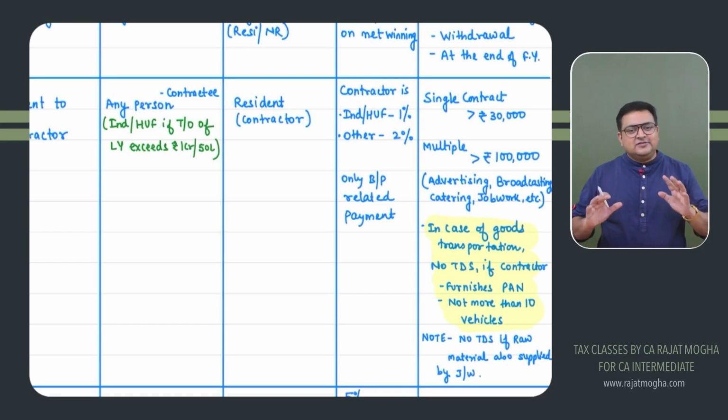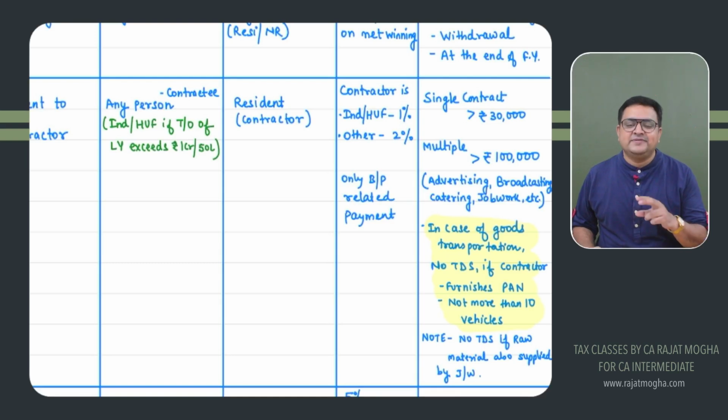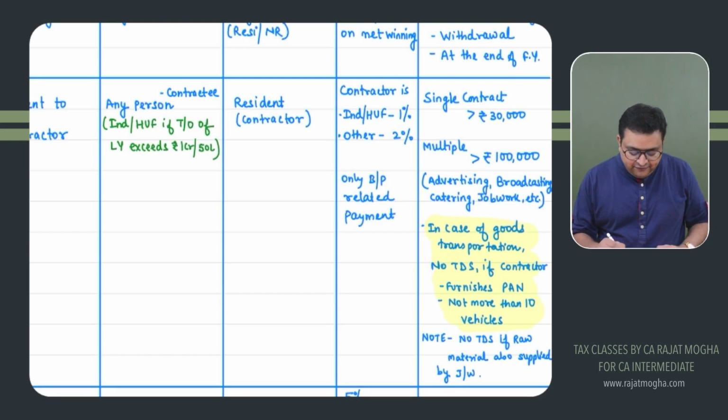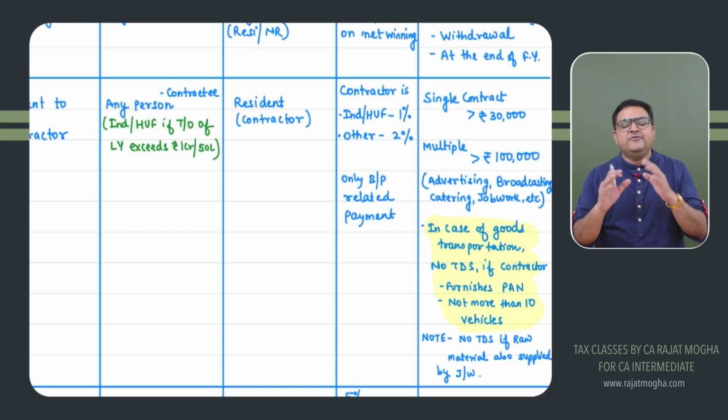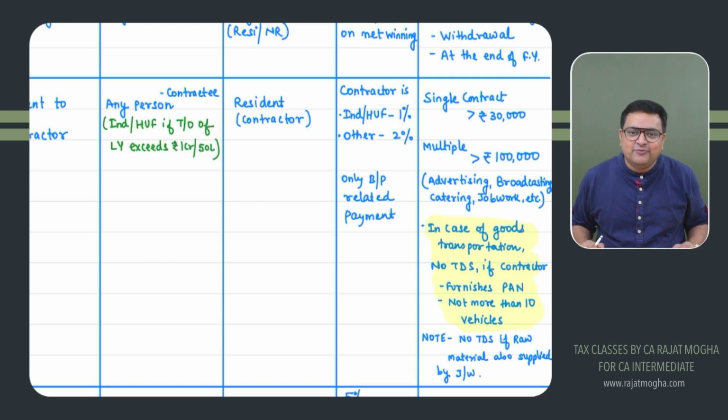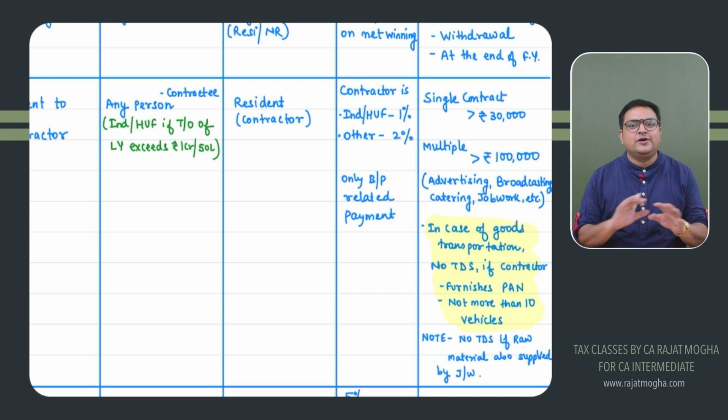Now, a very, very important point which is generally asked by the examiner in our examination regarding the goods transporter. See, the goods transporter has a special advantage. In most of the sections, they have a special advantage, and here also. This is one of the favorite adjustments of the examiner. If you have given a contract to a transporter, and this transporter gives you a declaration that, sir, we are a small contractor, we do not have more than 10 goods vehicles, and they furnish their PAN number to us, then TDS would not be applicable. We would not be deducting TDS.